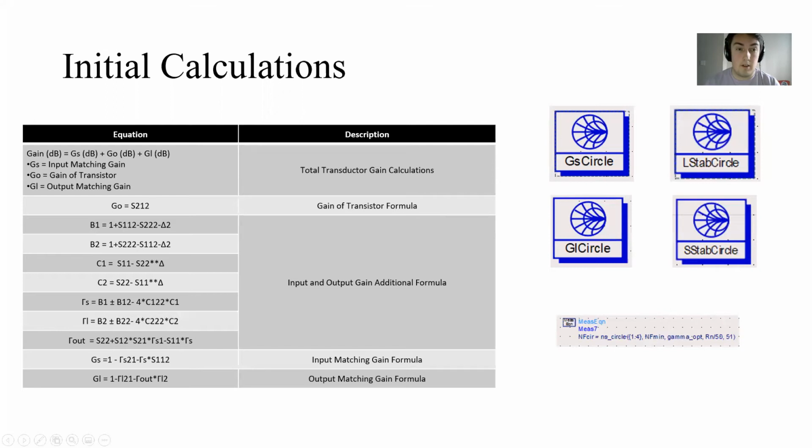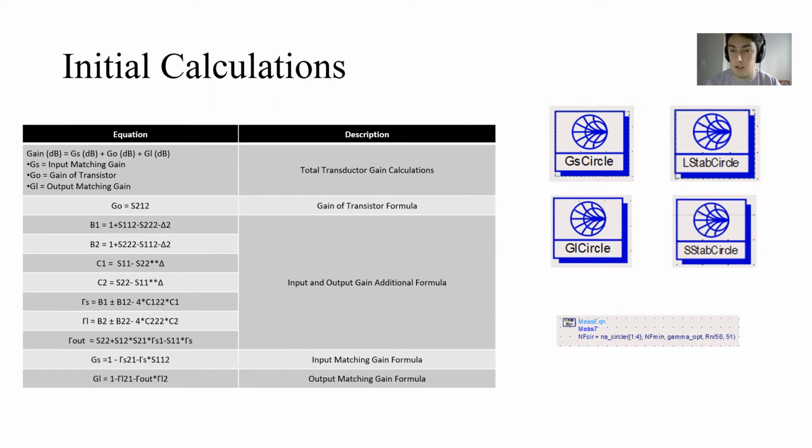So these are some of the initial calculations that I based my design off of. We have the equations on the left side of the screen, which is represented with that table. These design calculations can be done via ADS, and that's what I based a lot of my design off of because ADS allowed me to simulate a bunch of different gain and noise figure situations a lot faster than doing these by hand or by writing MATLAB code. So on the right, we have the different icons for all the calculations, or all the circles, that I made using ADS.